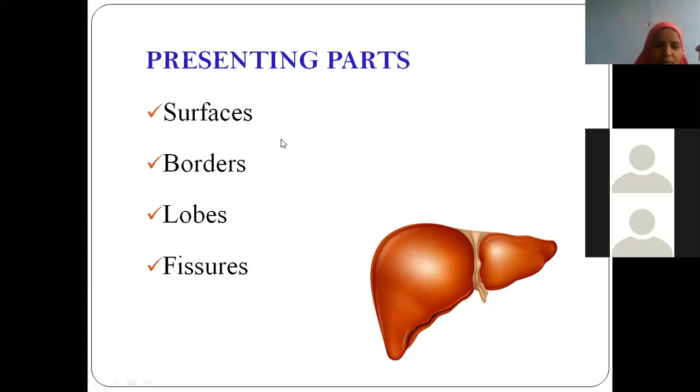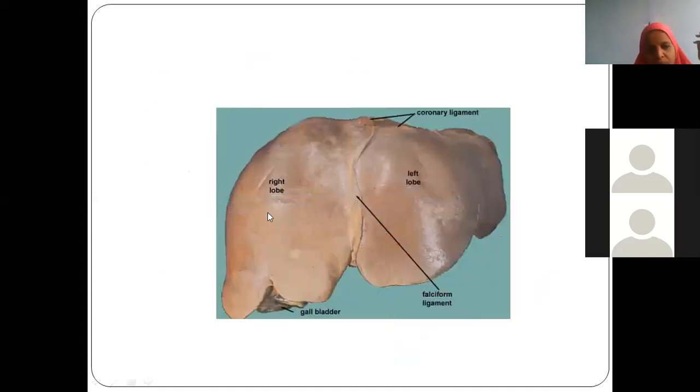So we will see the surfaces, we will see the borders, we will see the lobes, and we will also see certain fissures. So these are the presenting parts. Now see, this is how you see the liver in the dissection hall. It has a right lobe, it has a left lobe. Between the two lobes, there is a sickle-shaped fold of peritoneum, isn't it? What is the name of this?